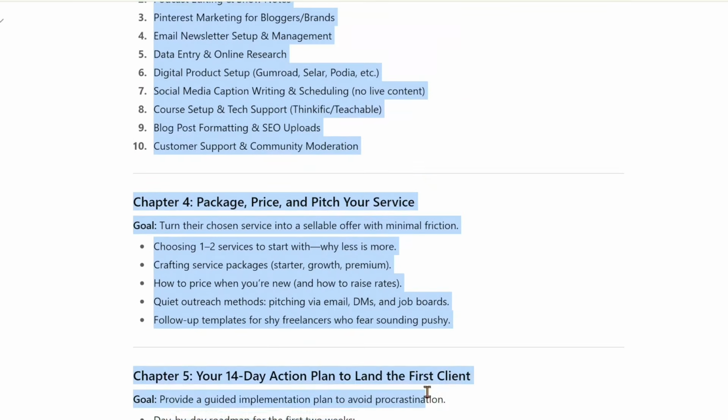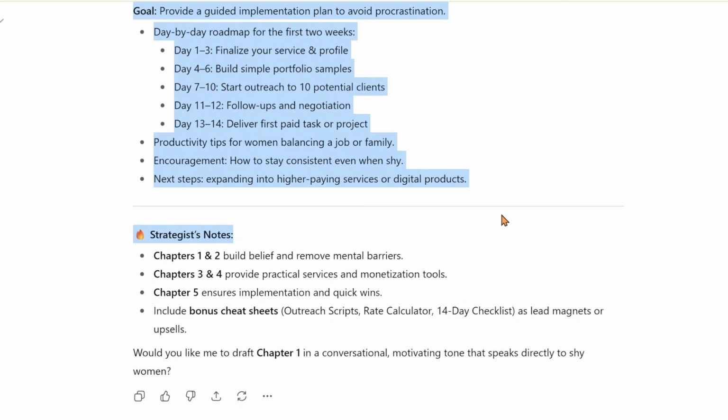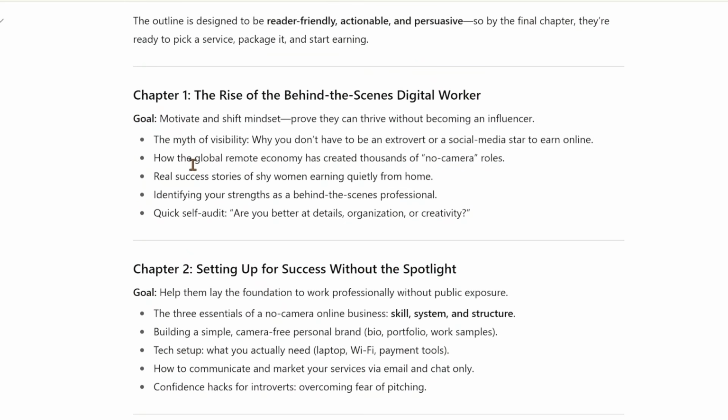You want to copy all of this outline, or the chapters, each of the chapters, to your Google Doc. Now you want to tweak this. You do not want to work on this as it is, the behind the scenes digital worker. I do not really like it, so I can change this. I can tweak this, right? I can also tweak the different subheads that I'm going to be writing on.